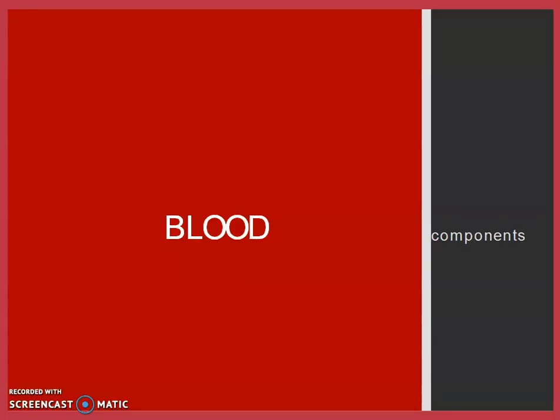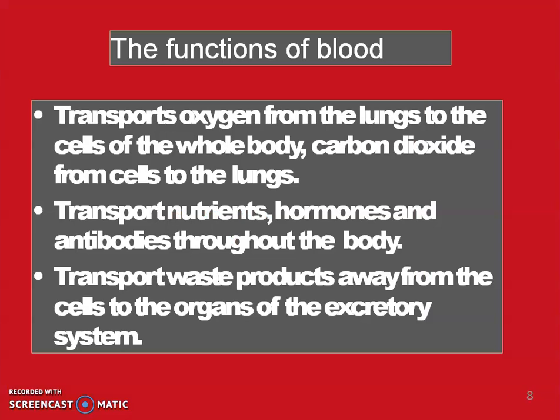So first of all, what is blood? Blood is a viscous liquid that flows inside the arteries, veins and capillaries. First of all, we will read about the functions of blood. The blood is a motile reddish colored fluid that circulates in the blood vessels. It supplies the nutrients and oxygen to all the living cells, and it removes waste products and carbon dioxide from them. It has two main components that we will read later.